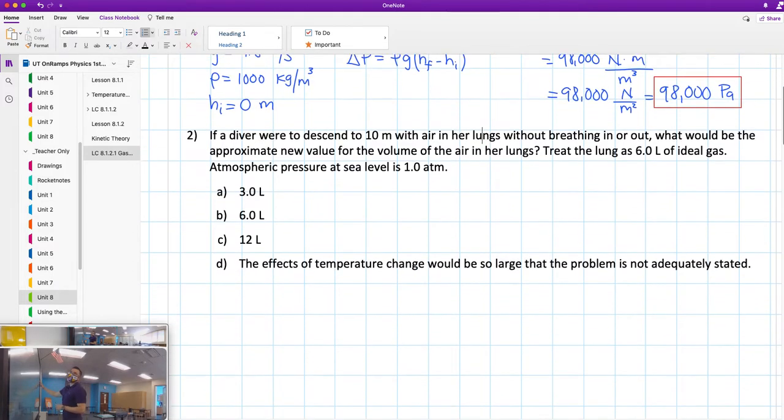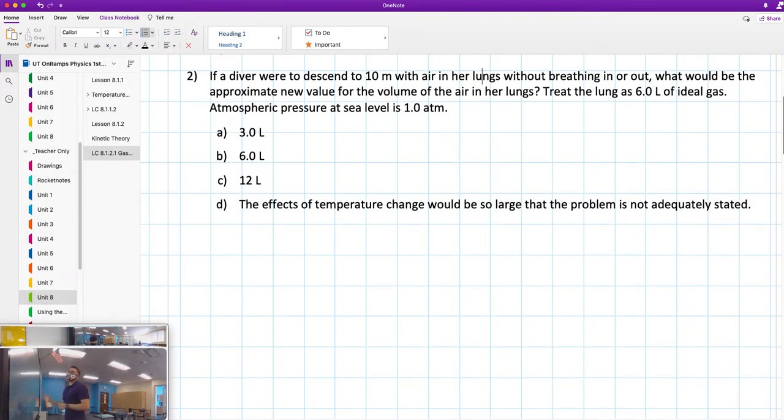It says, if a diver were to descend to 10 meters with air in her lungs without breathing in or out, what would be the approximate new value for the volume of the air in her lungs? Treat the lung as 6.0 liters of ideal gas. Atmospheric pressure at sea level is 1.0 atm. Now this is a multiple choice. That makes it easier.